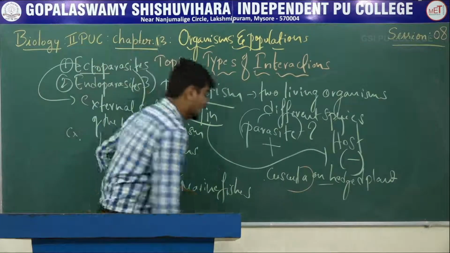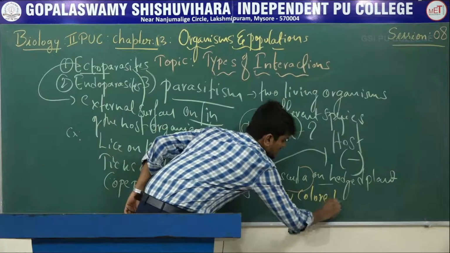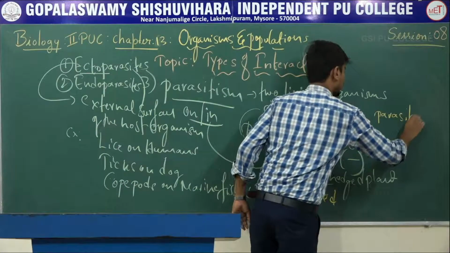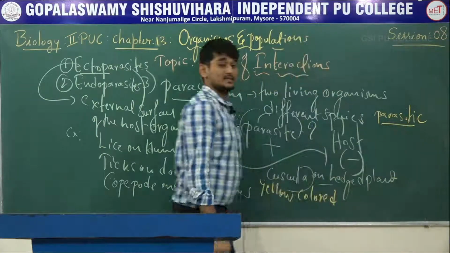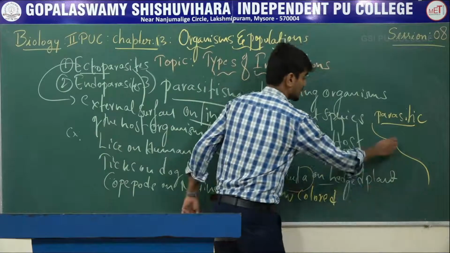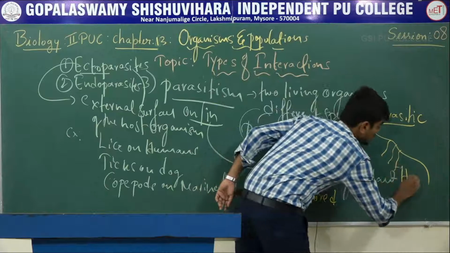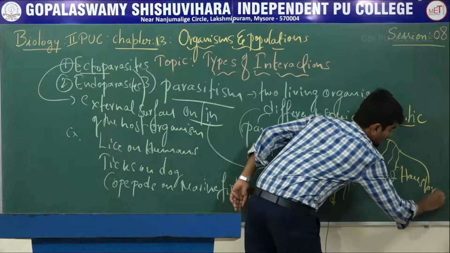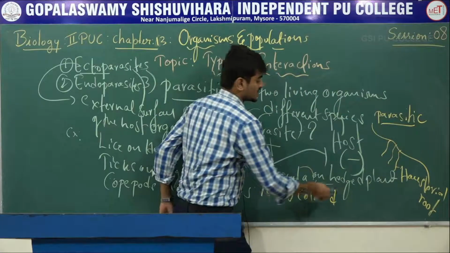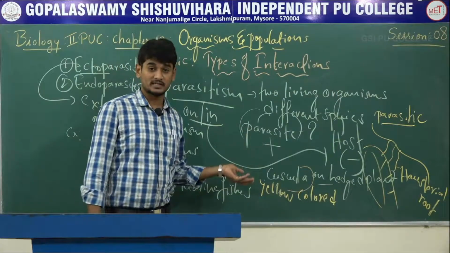Cuscuta is a yellow colored parasitic plant. There are no leaves and no photosynthesis. Cuscuta produces a special type of roots called haustorial roots. These roots penetrate into the host organism to get both water and minerals, meaning food.